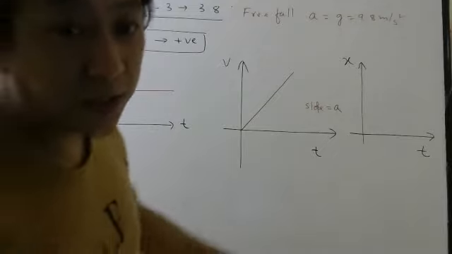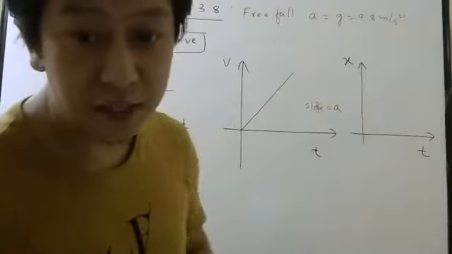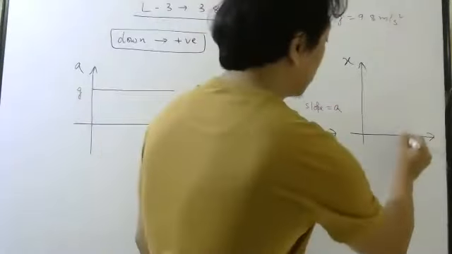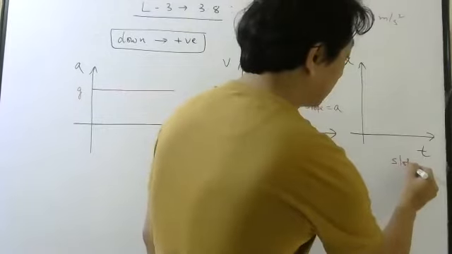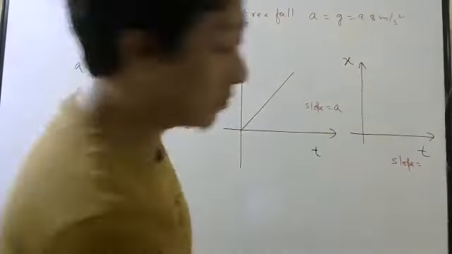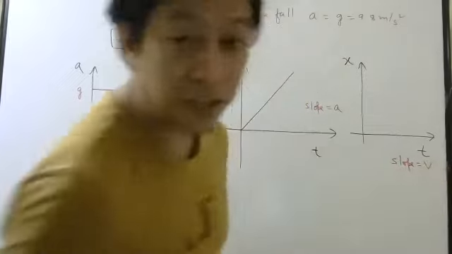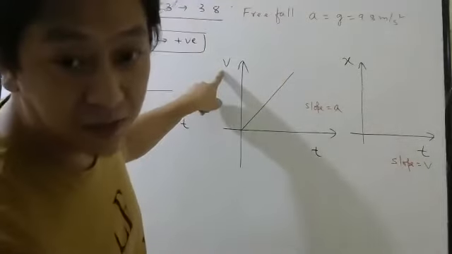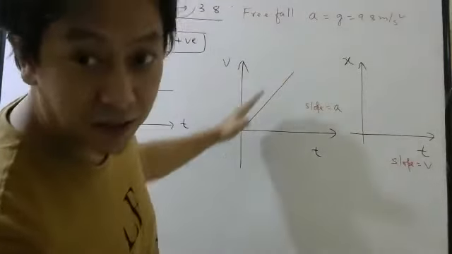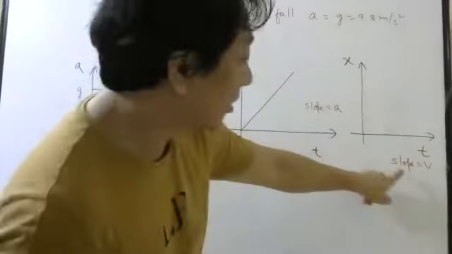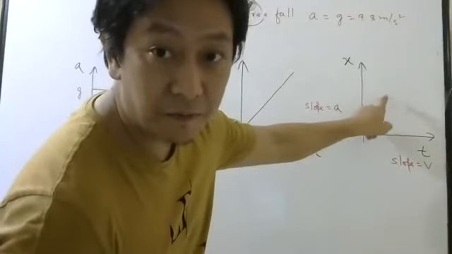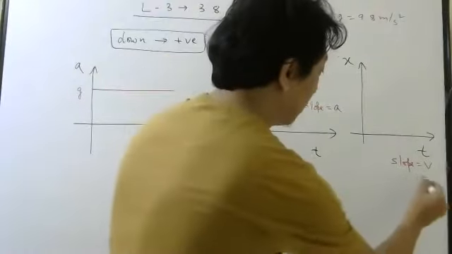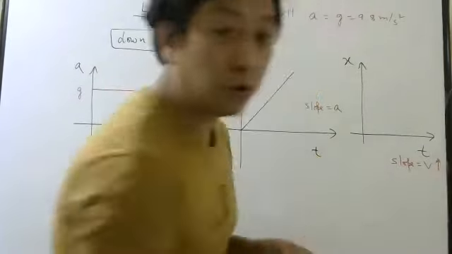Okay. Now let us see the XT graph. Since you are drawing the XT graph, again you have to think in terms of slope. What is the slope of the XT graph? Slope of the XT graph is velocity. Now check what happens to velocity. Velocity is increasing. You can see, right? Understanding or not? Velocity is increasing. So the slope of this graph, which is velocity, should also increase.